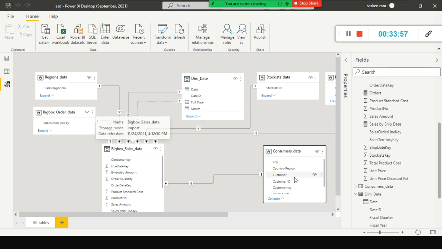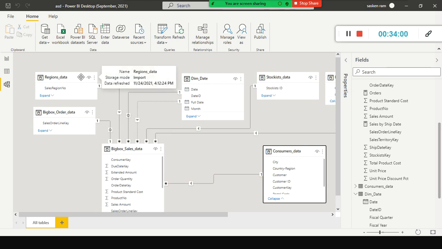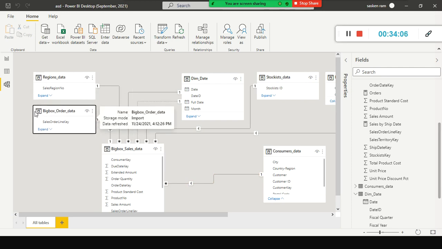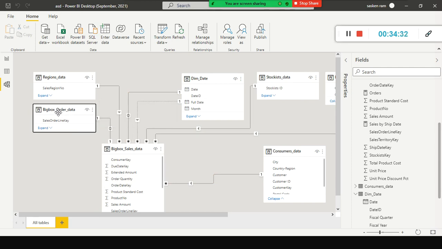In case of any confusion, just drag it. It's not mandatory to keep it on top, but if you keep it on top, you will get to know which are the dimension tables and how the relationship is flowing, whether it is flowing down from your dimension table or going from here to there. Ideally it should flow from the dimension table to this one. The one side is one table, a single record, and for each one, multiple instances will be there in this table, right? But here we have a one-to-one relationship. Look here, now you have an example of one-to-one.